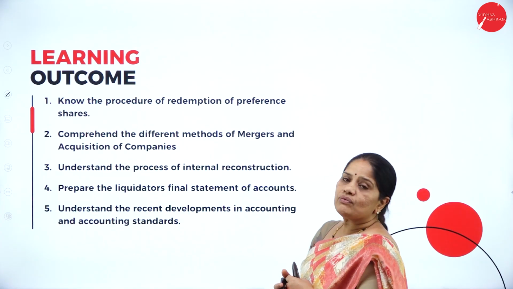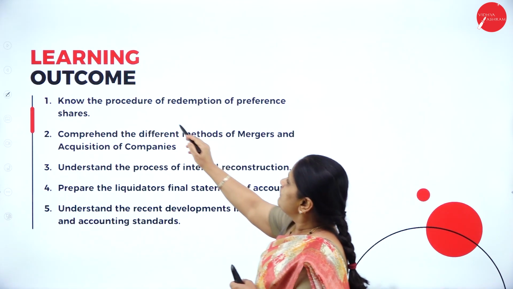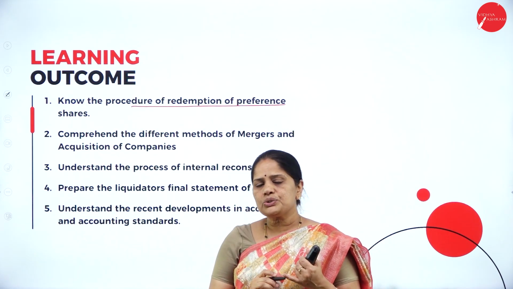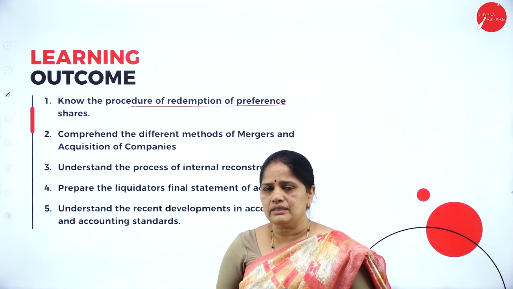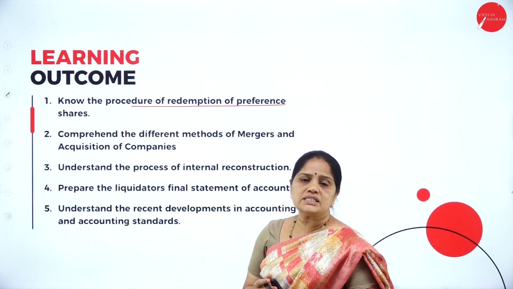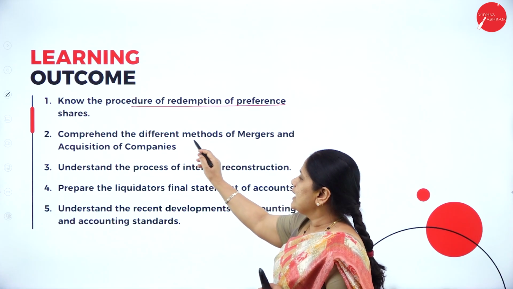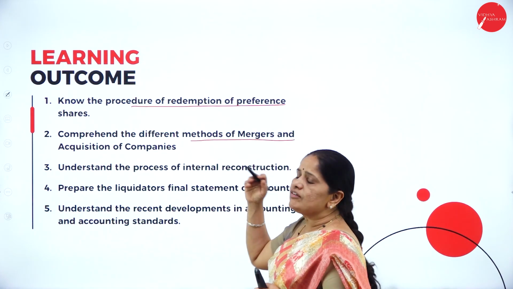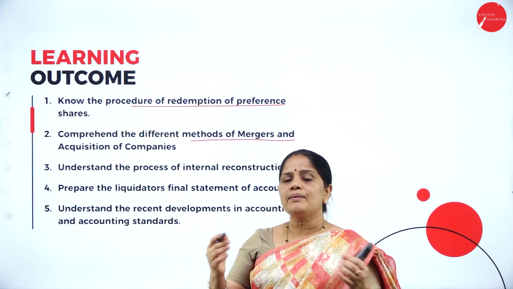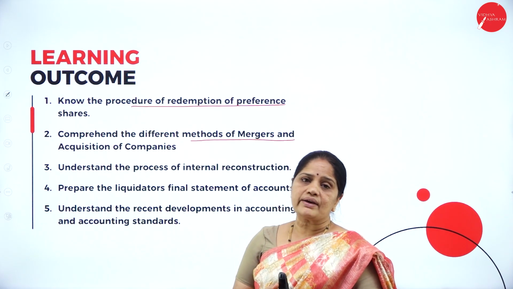Now, let us see what is the learning outcome of this subject. So firstly, we will know the procedure of redemption of preference shares. So when the students read the subject relating to Unit 1, then we will know what is the procedure for redemption of preference shares. Then the second one is the different methods of mergers and acquisition of the company. So what are the ways in which two companies can be merged into one, and what are the ways in which we can have acquisition?